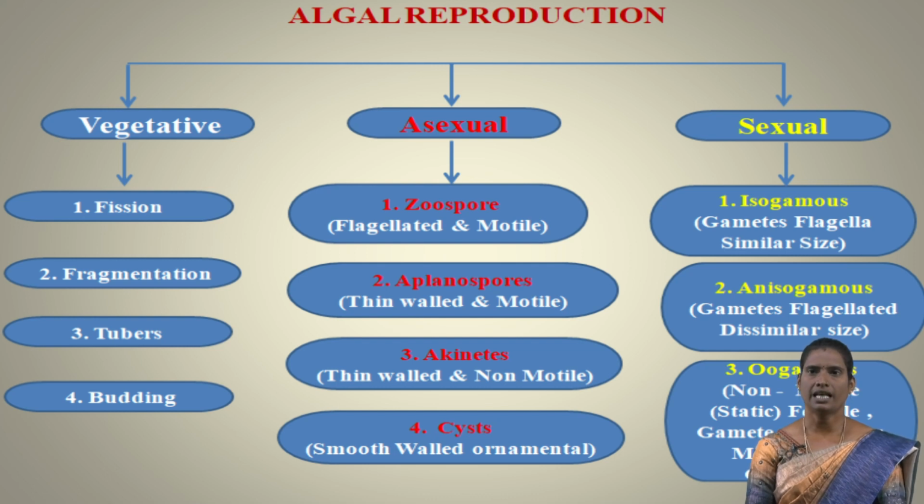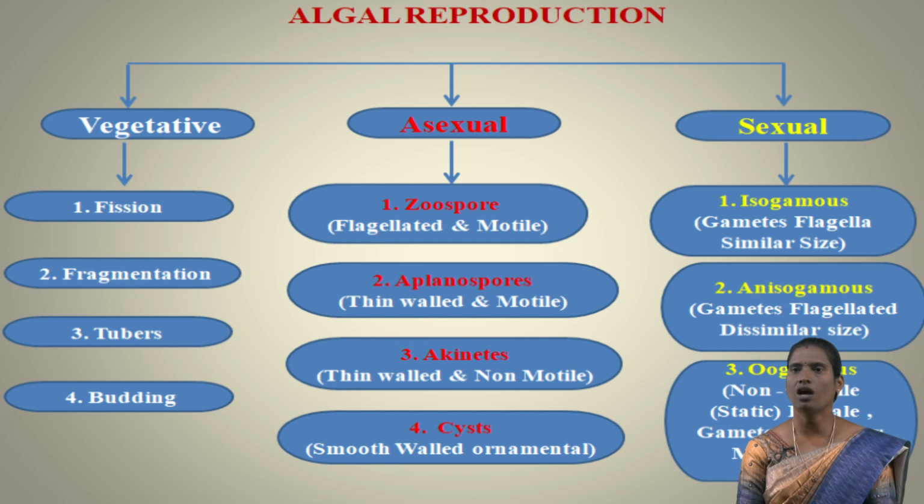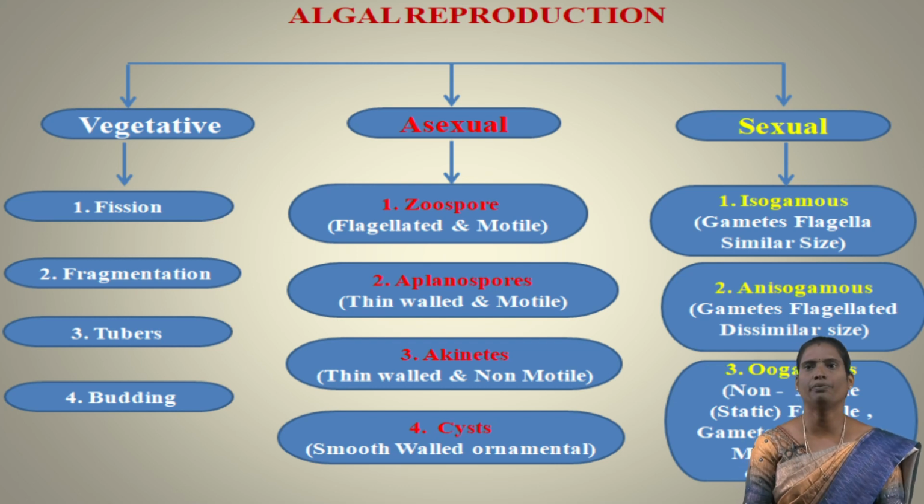Another major classification is asexual types. Asexual reproduction does not involve any fusion. It produces some specialized structures. One is zoospore, another one is aplanospore, third is akinete, and fourth one is cyst.